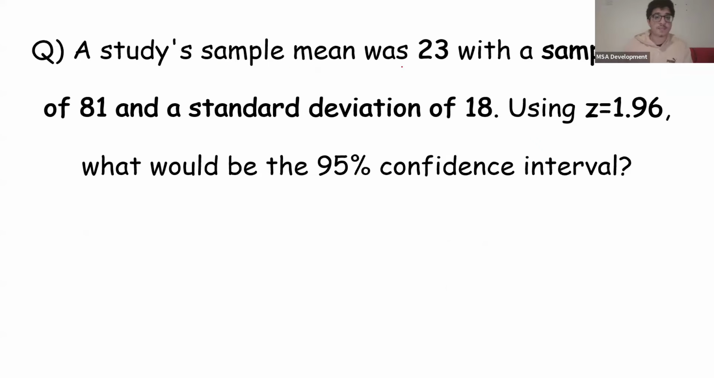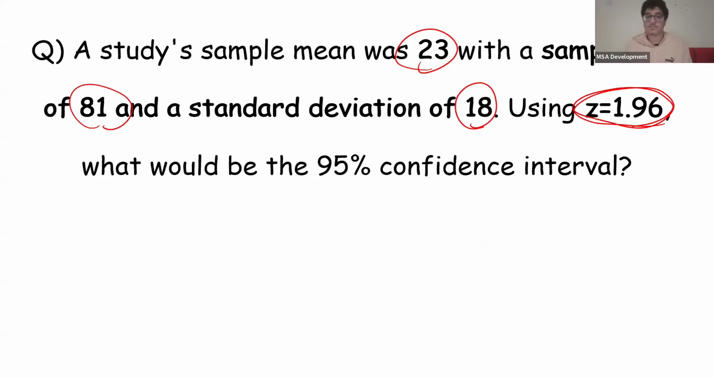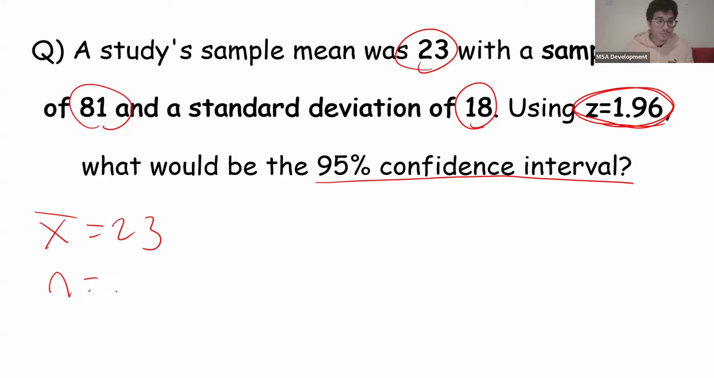So once again, if that didn't make sense, the best way to actually learn is to solve. So we have a study where the sample mean was 23 with a sample size of 81 and a standard deviation of 18. Using z equals 1.96, what would be the 95% confidence interval? So what we have here is the sample mean, which is 23, the sample size, which is 81, and the standard deviation, which is 18, okay?